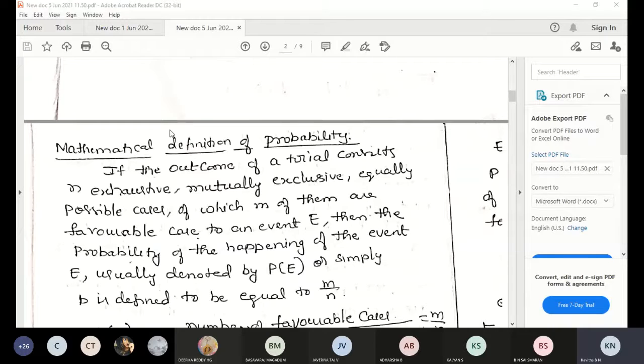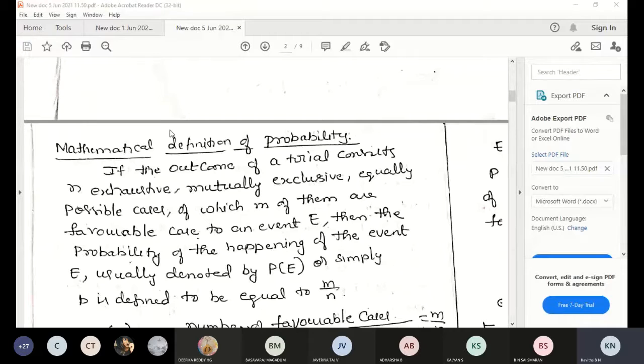Then one more important concept: if M and N are both the same, meaning the number of possible cases and the number of favorable cases are both the same, that time probability of E is equal to 1. The probability can at most be equal to 1 because the number of favorable cases and the number of possible cases can at most coincide with each other.